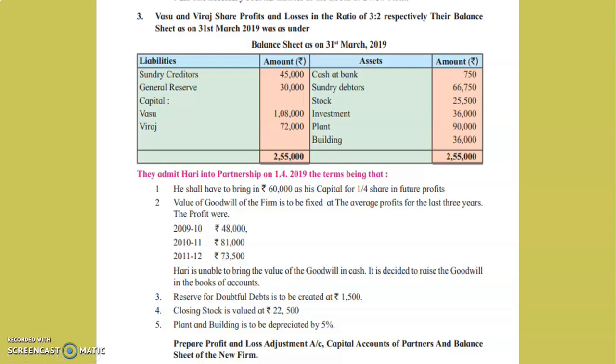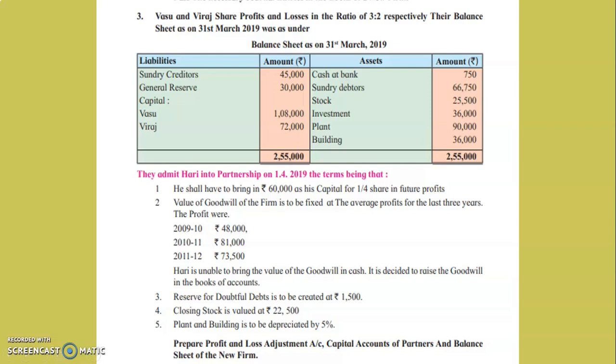The second adjustment, value of goodwill is to be fixed at the average profit of the last 3 years. The 3 years profits are given. Students, I think there's a printing mistake here in years. So just ignore the years and consider the profit amounts given. Hari is unable to bring the value of goodwill in cash. It is decided to raise the goodwill in the books of account.